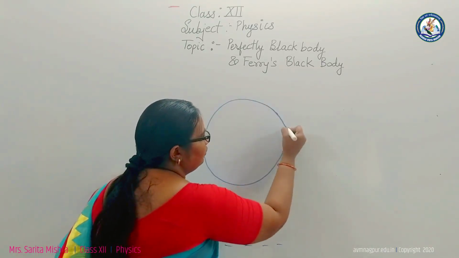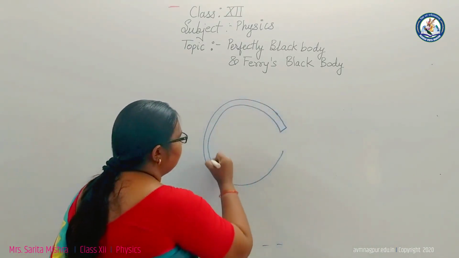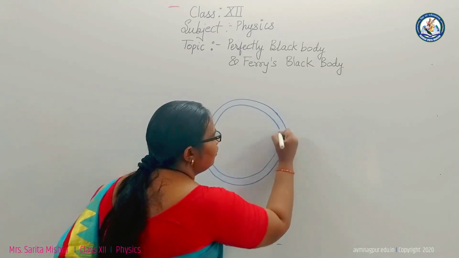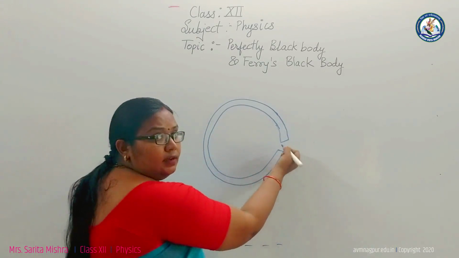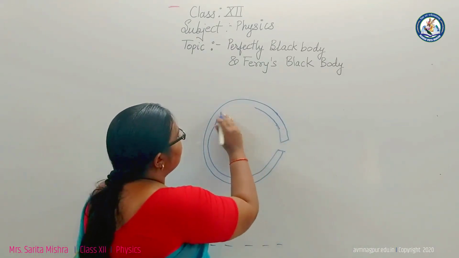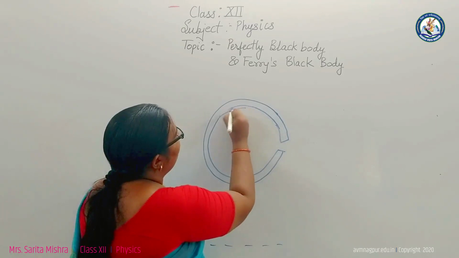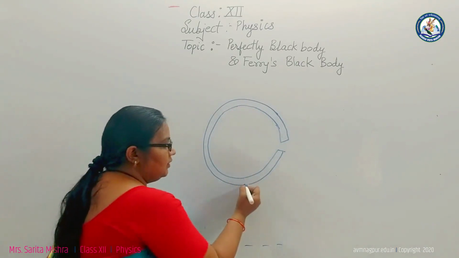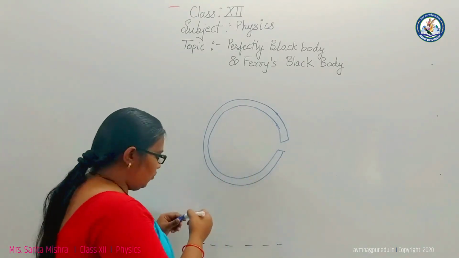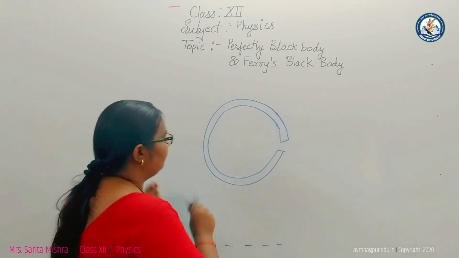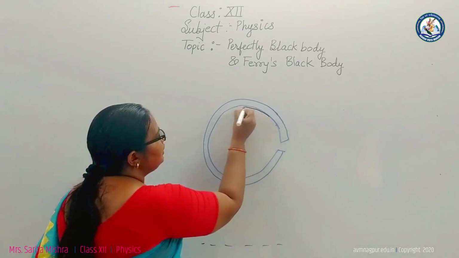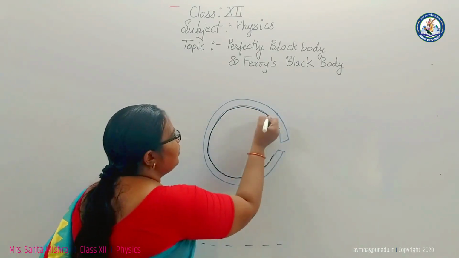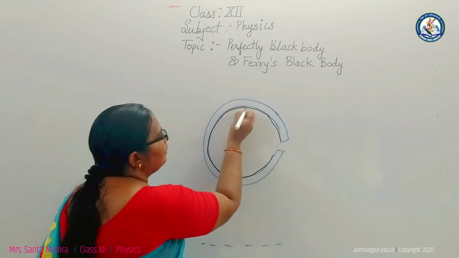two metallic hollow spheres, and here is the small opening for the heat radiation. As this is the hollow metallic sphere, this is the inner wall, and this inner wall is coated with lamp black. Now the question is, what is the lamp black? The inner side of this Ferry's black body is coated with lamp black.